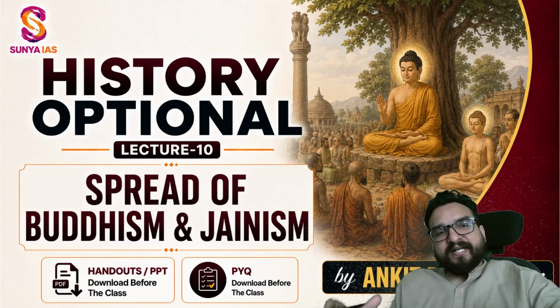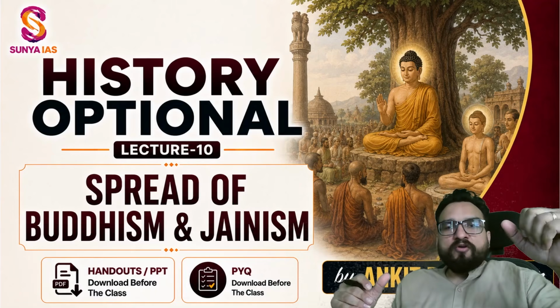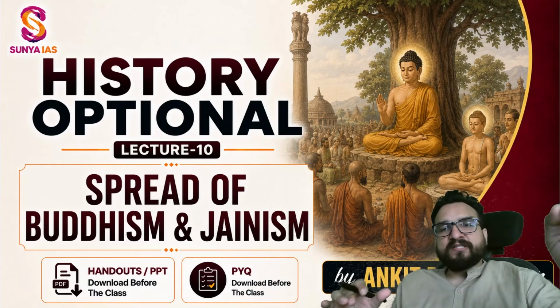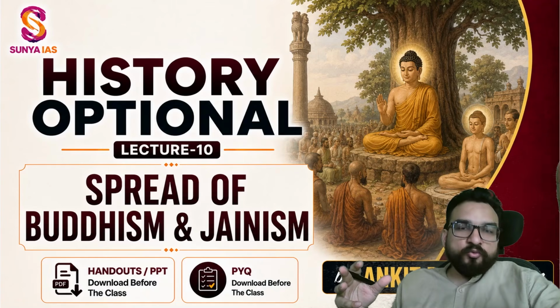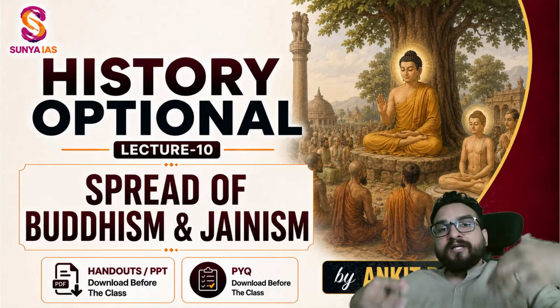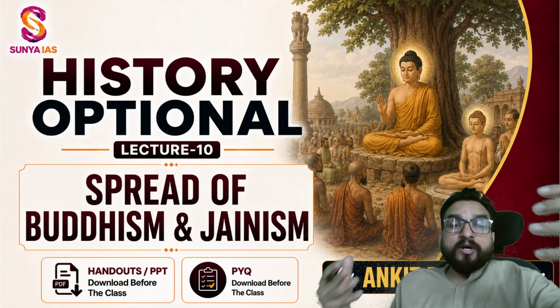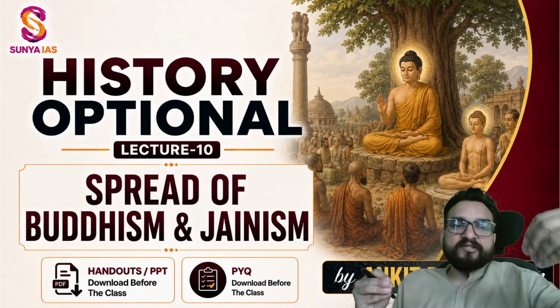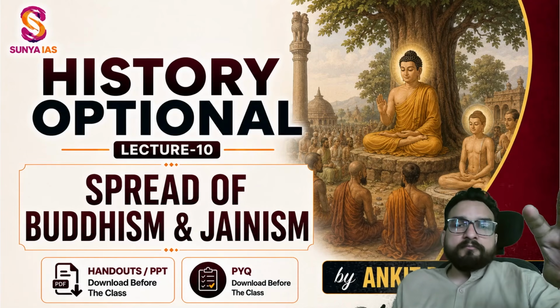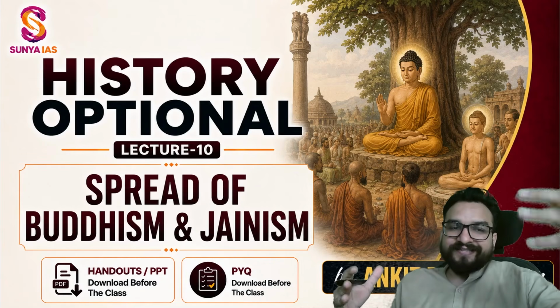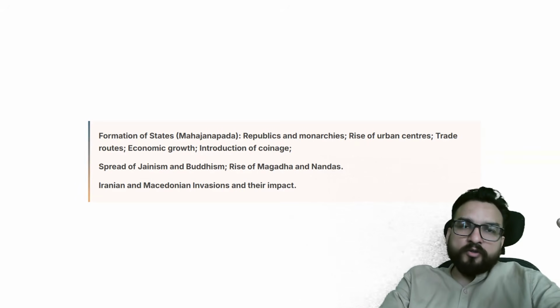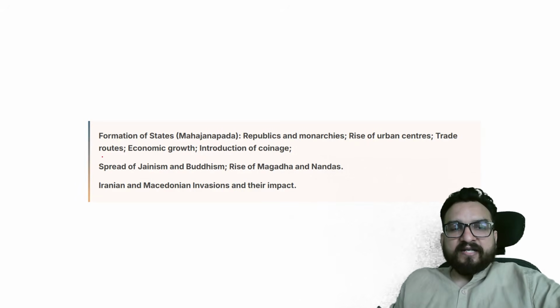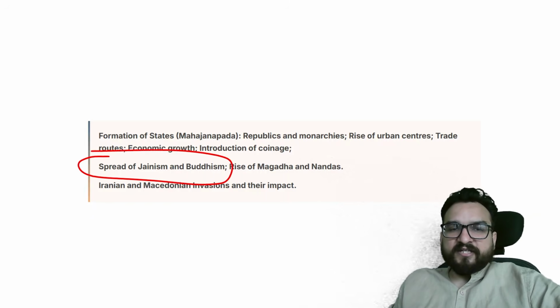Now you try to understand, in this time frame of 6th century BC, 5th century BC, there were not only these two ideas flourishing, but more than 62 ideas, different sects, different ways of life were flourishing, out of which only two became prominent, only two flourished, guys. That's why this is the most important topic you will be finding. It is written like this in your syllabus line: spread of Jainism and Buddhism.